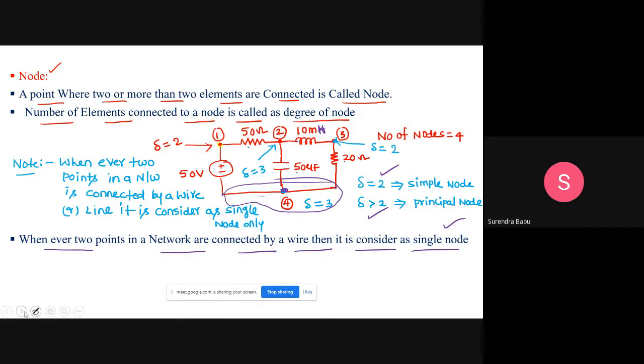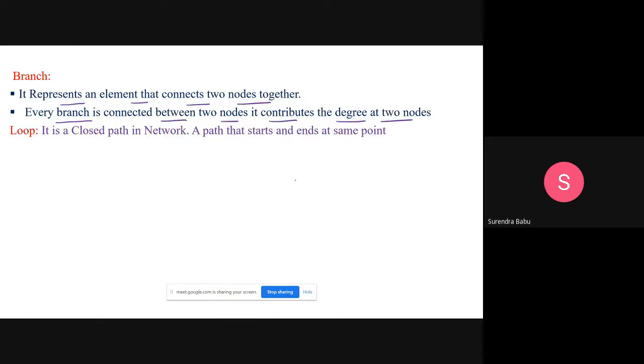Or otherwise, I want to give one more example here. Please concentrate. For example, I am connecting a 30 volts voltage source here. This is one resistance. This is one inductance. I am connecting one capacitor here, just an example I am giving. One capacitor and one more resistor is connected here. And here one more resistance is also connected.